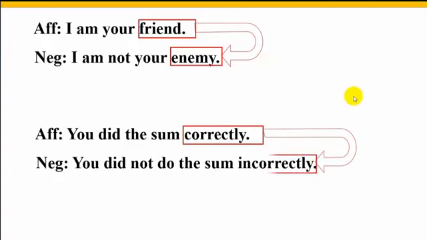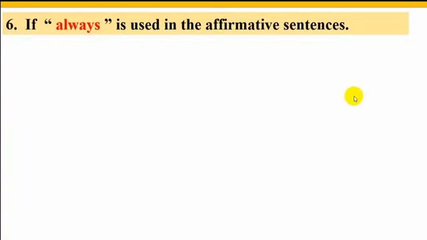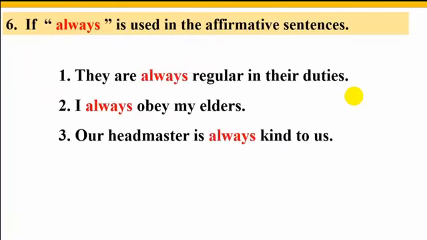Dear students, now I will show you, if always is used in the affirmative sentence, how you will change this kind of sentences into negative. Look at the example. They are always regular in their duties. I always obey my elders. Our headmaster is always kind to us.